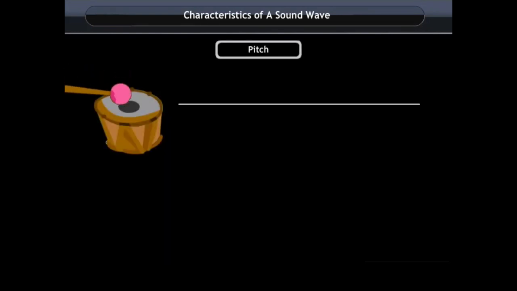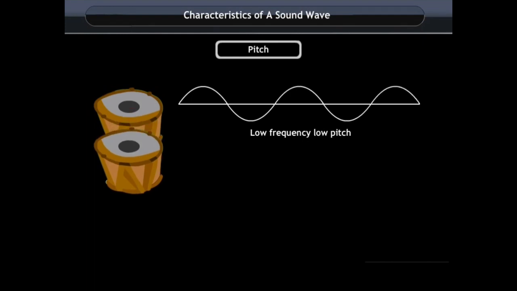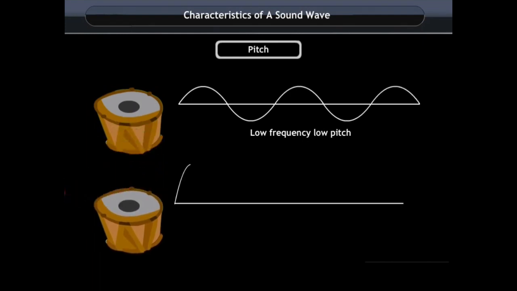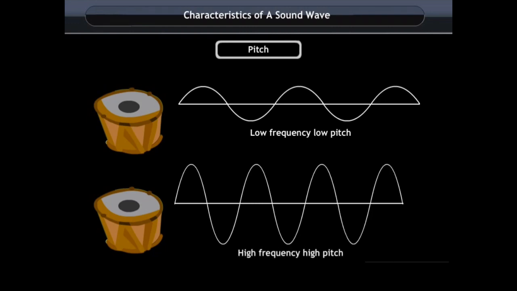Pitch is the characteristic of a musical sound which distinguishes a sharp or shrill sound from a dull or grave sound. If the frequency is high, the sound has high pitch, and if the frequency is low, the sound has low pitch. Since the sounds are traveling at about the same speed, the one with shorter wavelength will have a higher frequency or pitch. In other words, its sound is high.